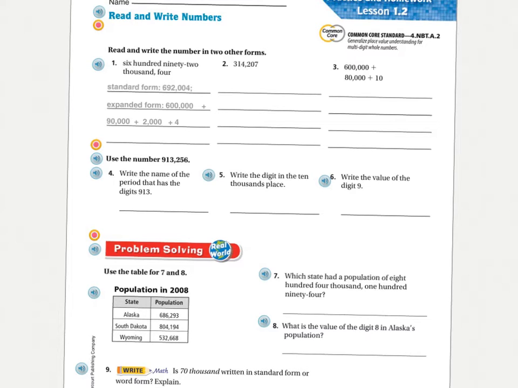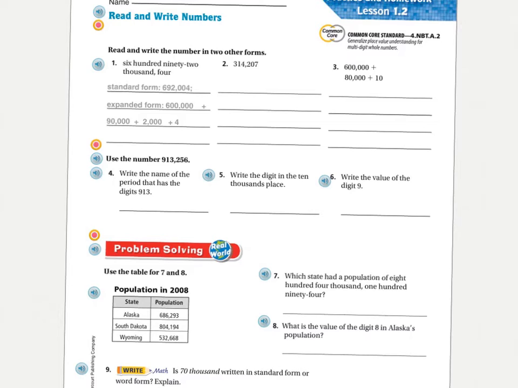The value of the 4? 4,000. Good. Plus the value of the 2? 200. Plus 0. Do we have to write plus 0? No. And then plus the 7. Okay, very good. So we have just written that number in word form and expanded form.